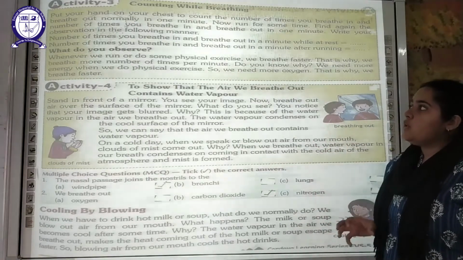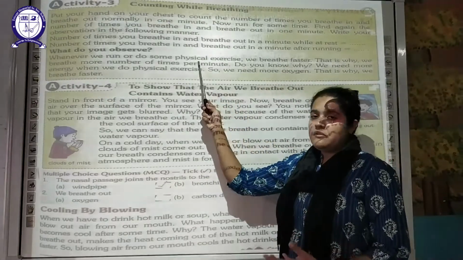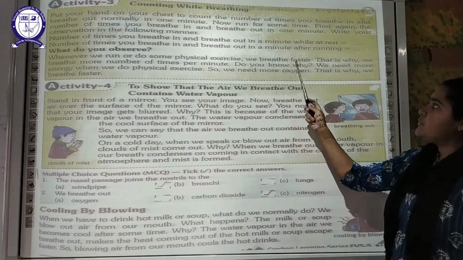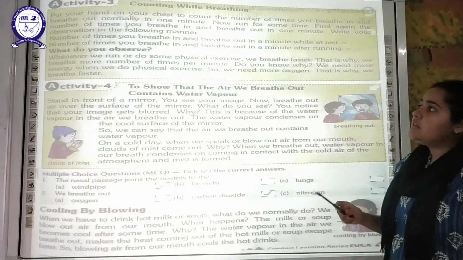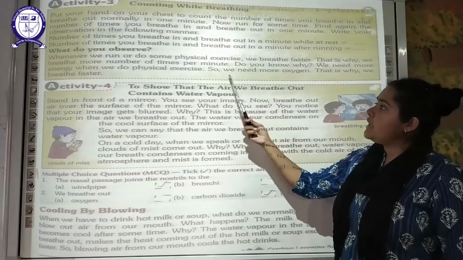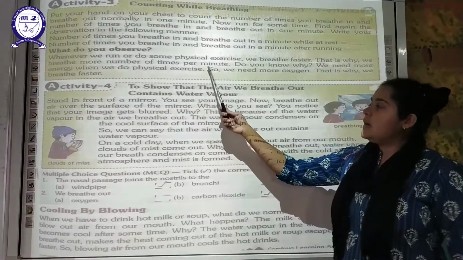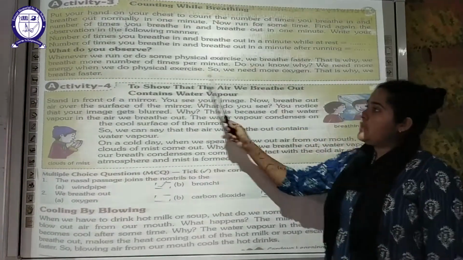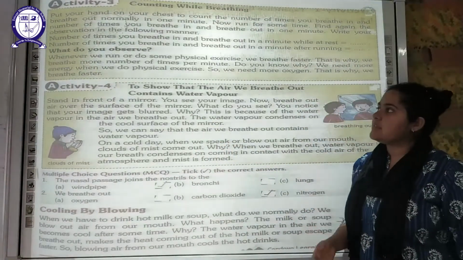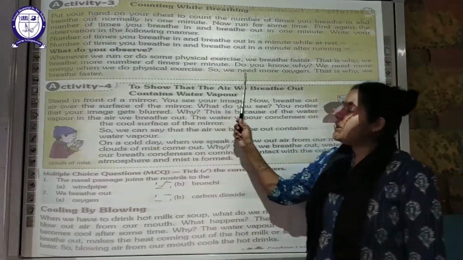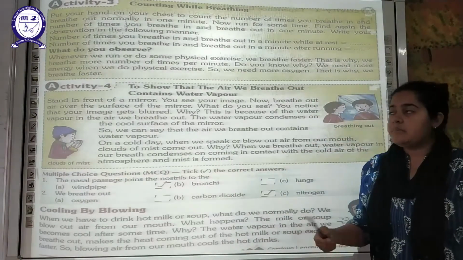So what you will observe is that whenever we run or do any physical exercise, we generally breathe faster. Why is this happening? Because the number of times we breathe in and breathe out per minute increases. We need more energy when we do any physical exercise. When you take part in any physical activity, your body needs more energy, you need more oxygen. So in order to get more oxygen, your breathing becomes faster.